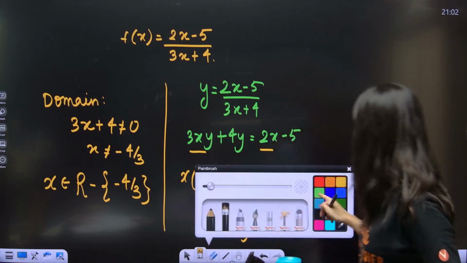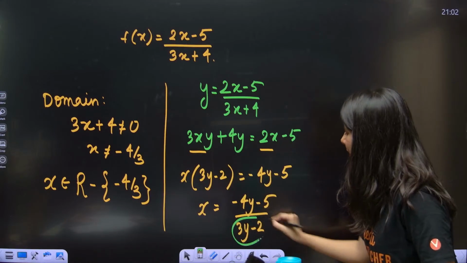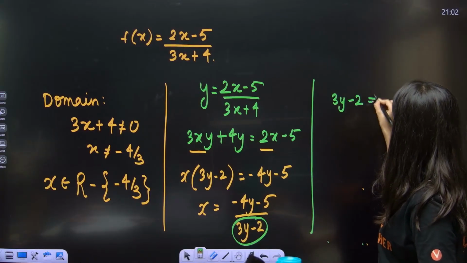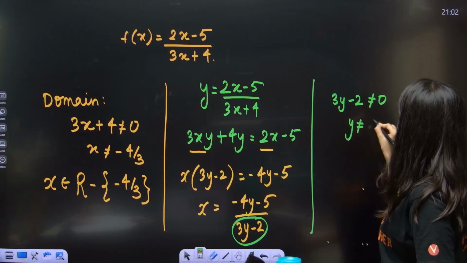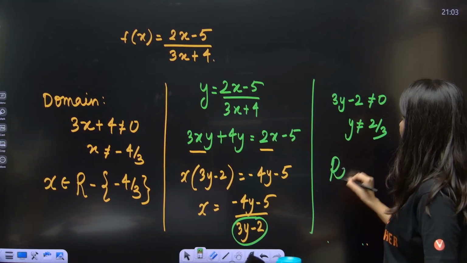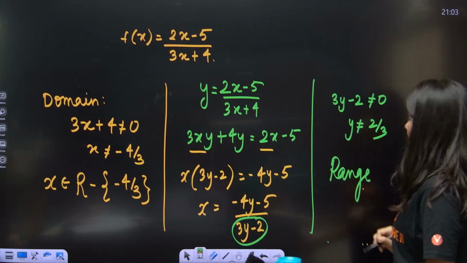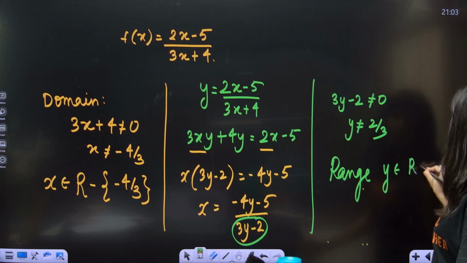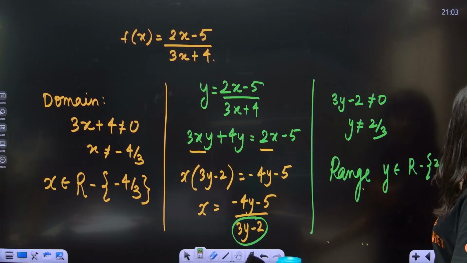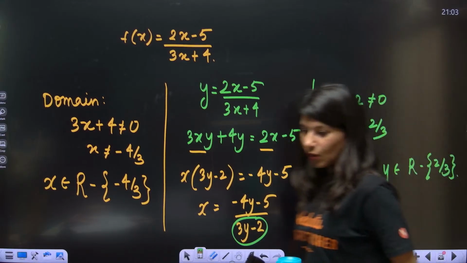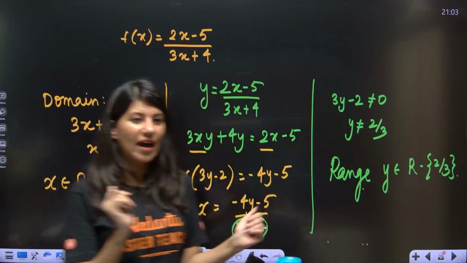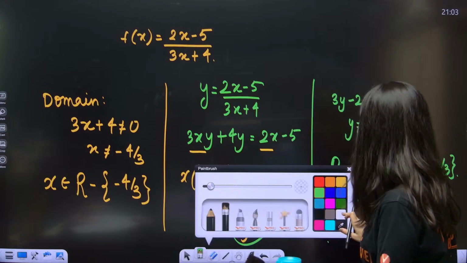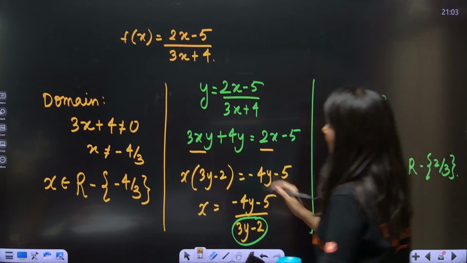Now again, the denominator can never be 0. So this is going to give you 3y minus 2 not equal to 0. Y not equal to 2 by 3. So range, everybody, is y belongs to all real values except 2 by 3. Okay, all right. So this is the normal method.